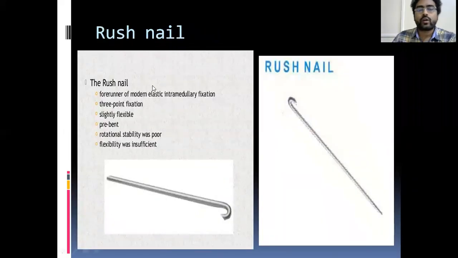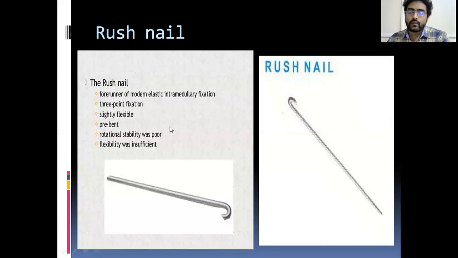Now comes the Rush nail. Previously it was most commonly used. It has a typical bow, an umbrella-shaped curve. This is the typical identification for the Rush nail. It is most commonly used in small bones, that is, fibula and forearm diaphyseal fractures. This is the forerunner of most modern elastic intramedullary fixation.